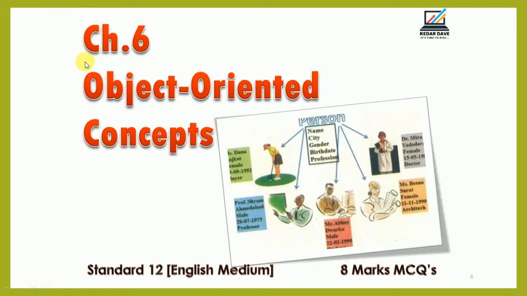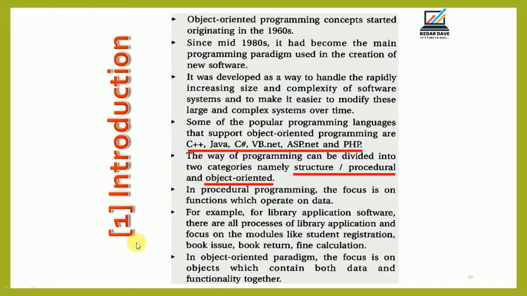Hello students, our chapter number 6 is object oriented concept. So first of all, in the introduction, what is object oriented concept? Object oriented programming concepts started originating in the 1960s, right?